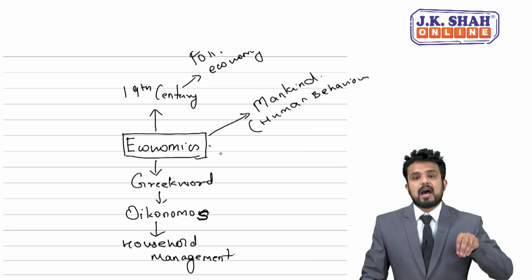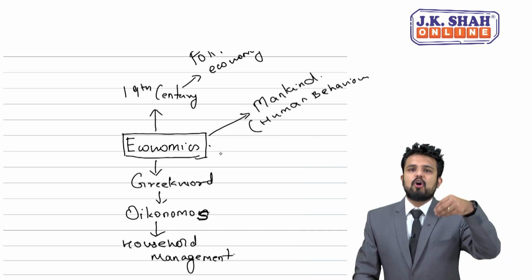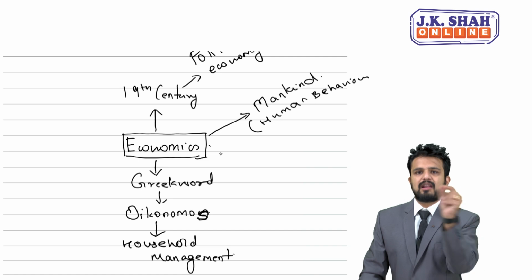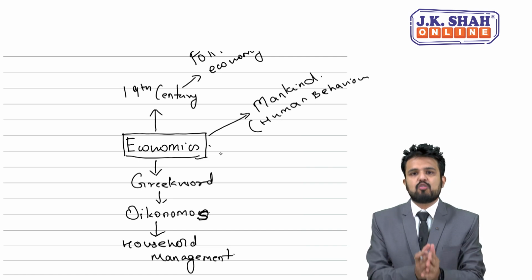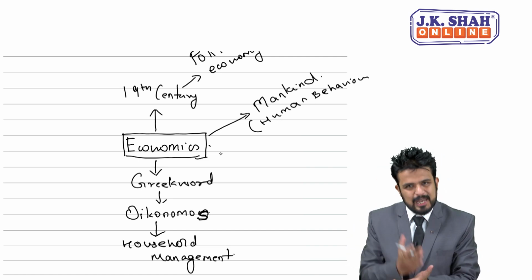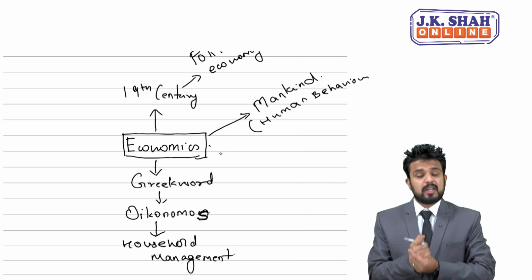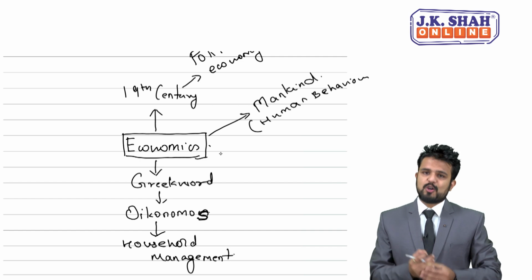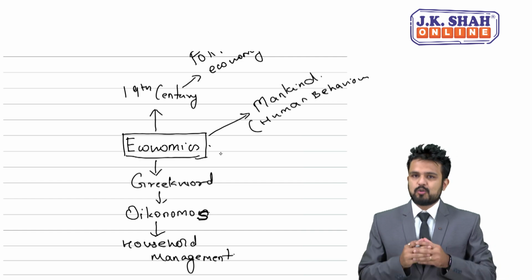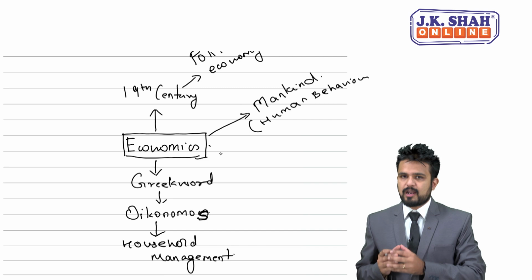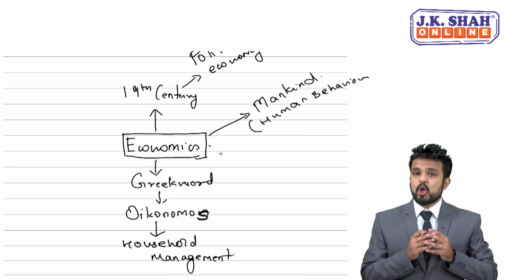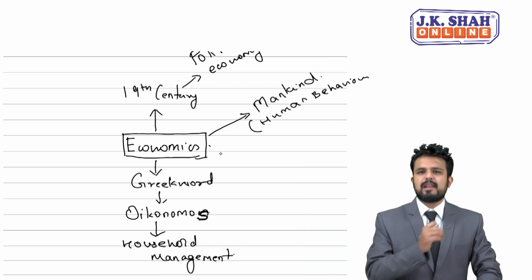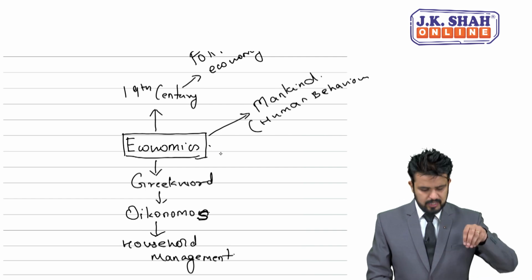That's why resources are not able to fulfill all the wants, because wants are unlimited, but the resources to fulfill those wants are limited. There are three types of resources: human resource, financial resource, and natural resource. Unfortunately resources are limited, but our wants are unlimited.